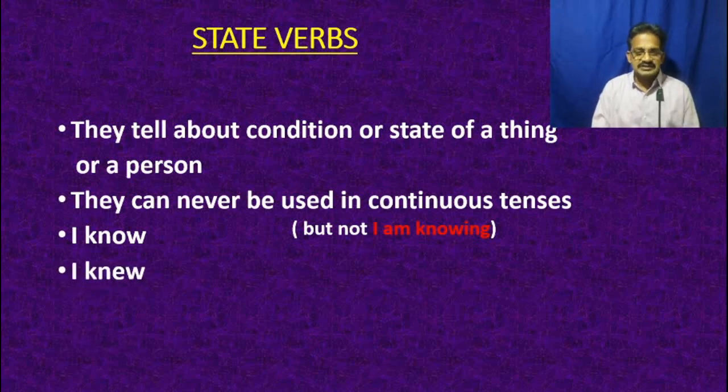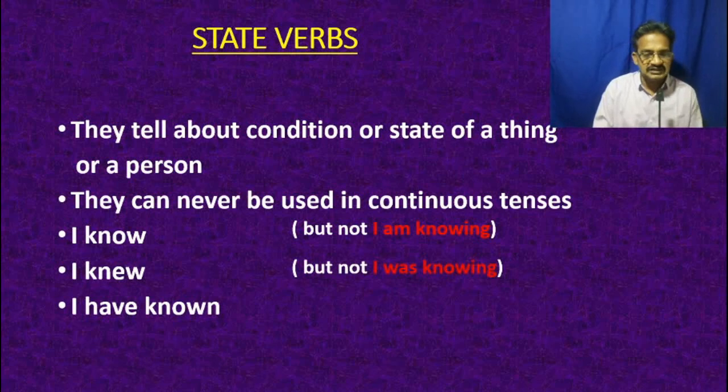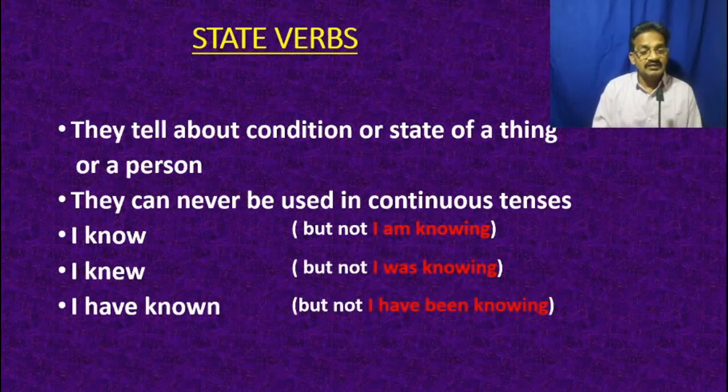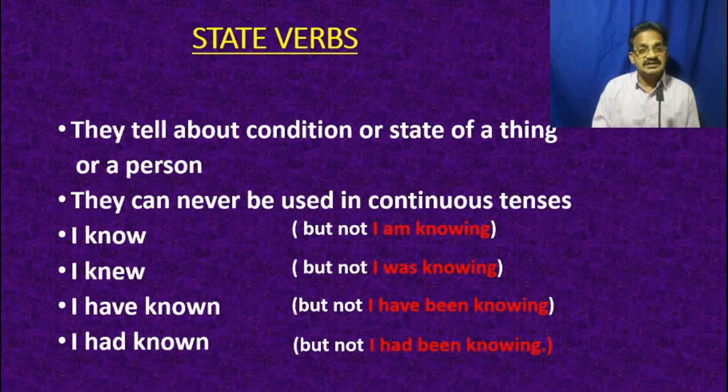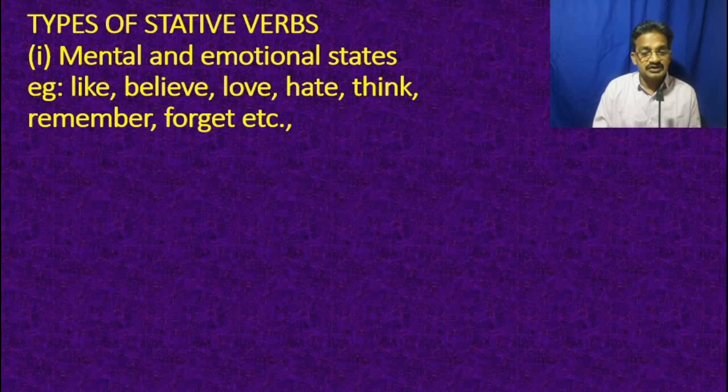Whereas I knew is the past of know, and you cannot express the same in past continuous tense because there is no continuous tense for the state verbs. And I have known is the present perfect tense, and that cannot be expressed in present perfect continuous tense. So there is no continuous tense for stative verbs. And here you observe that I had known indicates past perfect, and it cannot be expressed in past perfect continuous tense.